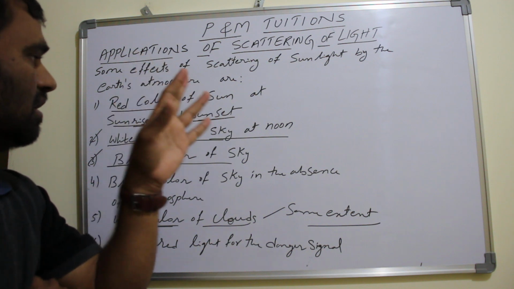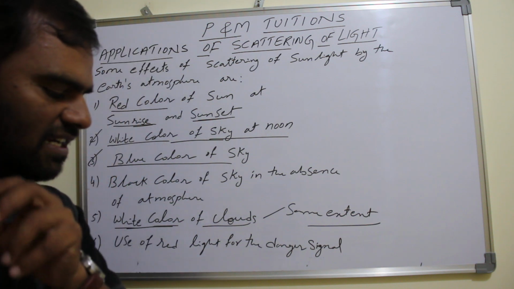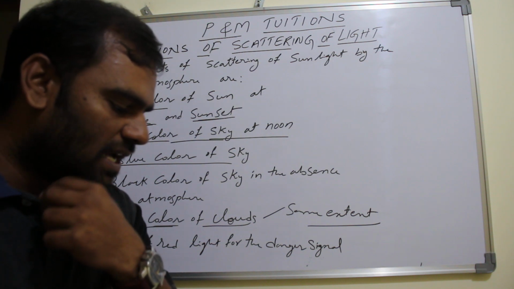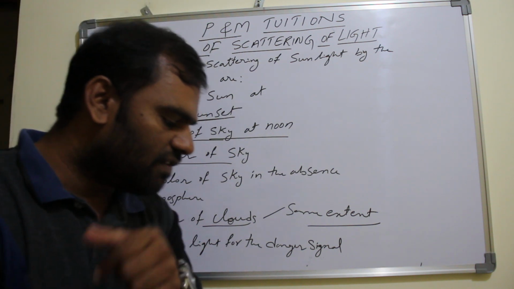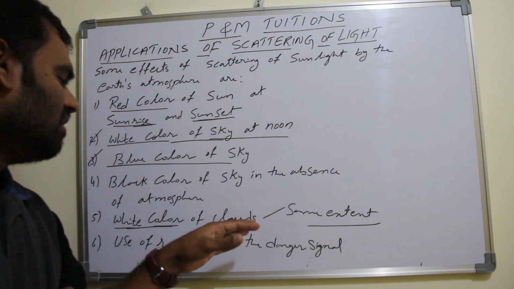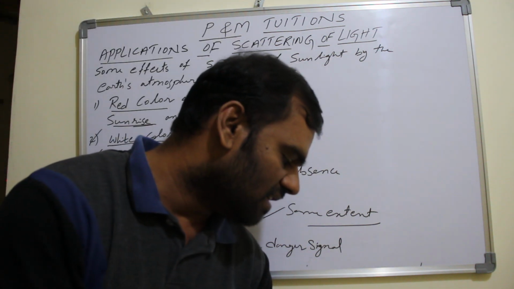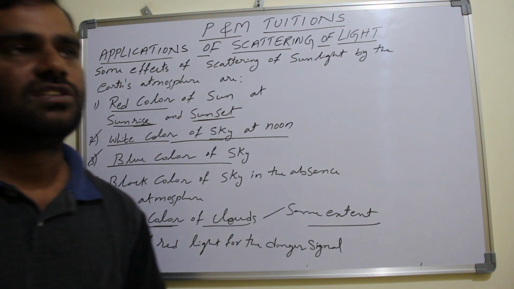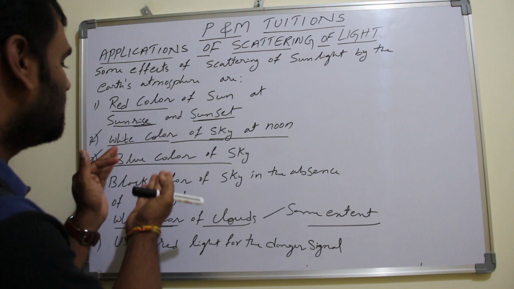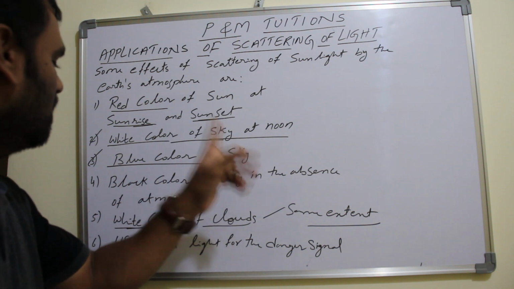Just now we have seen this here also. But here the direction matters. The light reaching our eye directly from the sun is rich in red color, while the light reaching our eye from all the directions is scattered blue light. Blue color light is scattering more. Therefore the sky in the direction other than the direction of the sun appears blue in color. So that is the reason for the blue color of the sky.